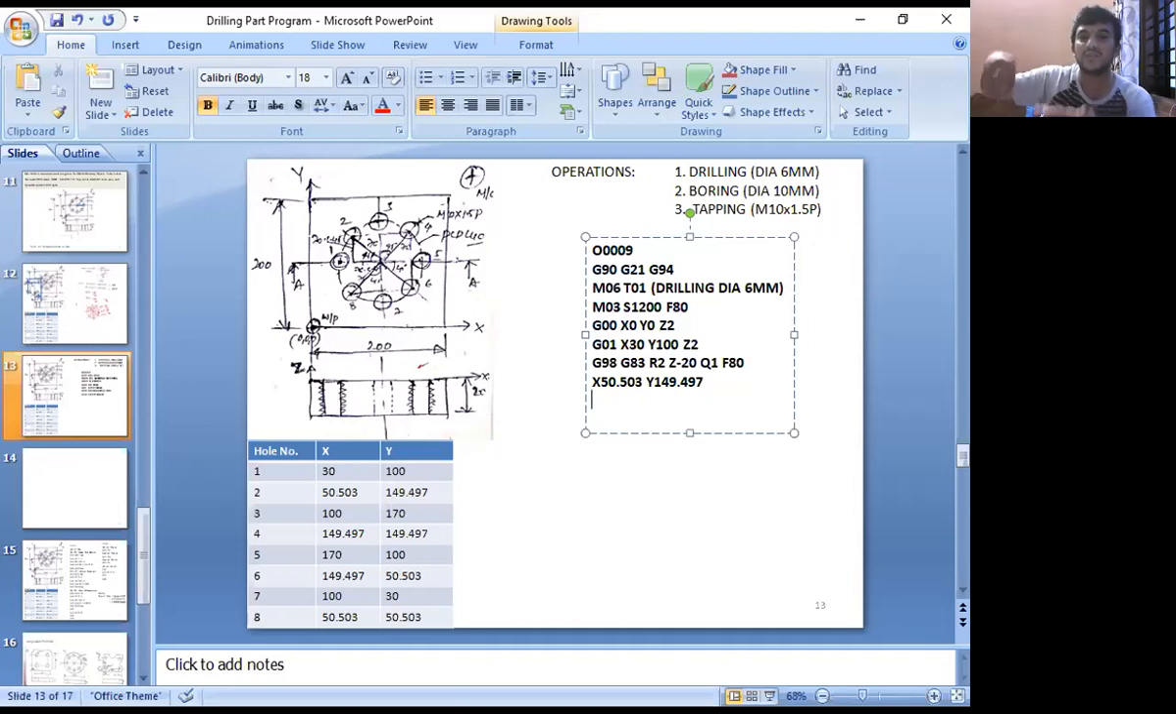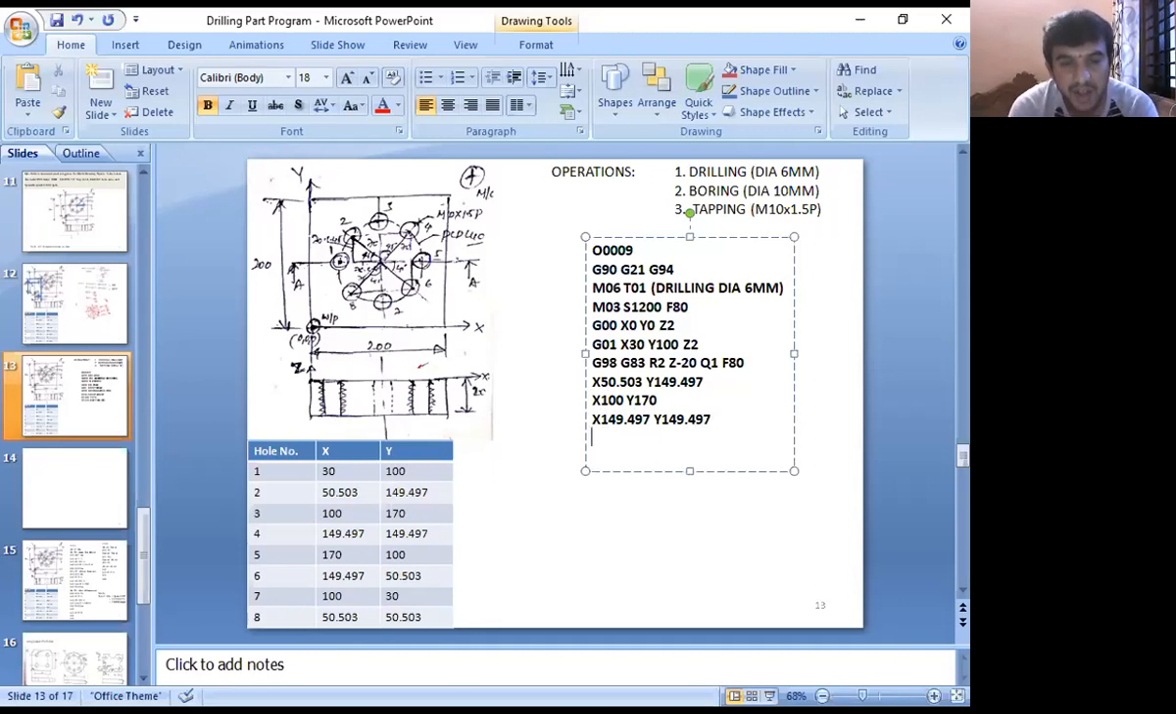Next I want to make the third hole, so I give the third hole location. What is the third hole location? X is 100, Y is 170. That completes the third hole. Next the machine will perform the fourth hole. I give the fourth hole location. X value is 149.497, Y value also 149.497.